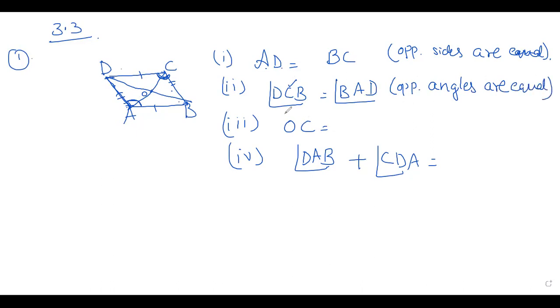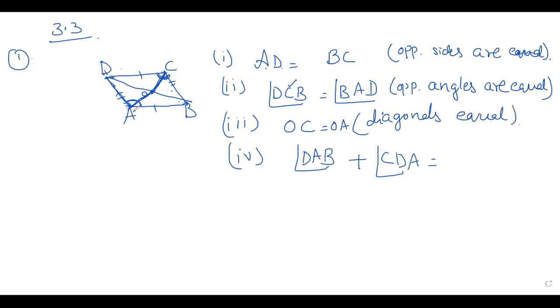Next, OC is equal to, you can write OA, children. OC is equal to OA because the diagonals of the parallelogram are equal. The diagonals are equal in parallelogram. So whatever OC is, OA will be the same. Diagonals are equal.